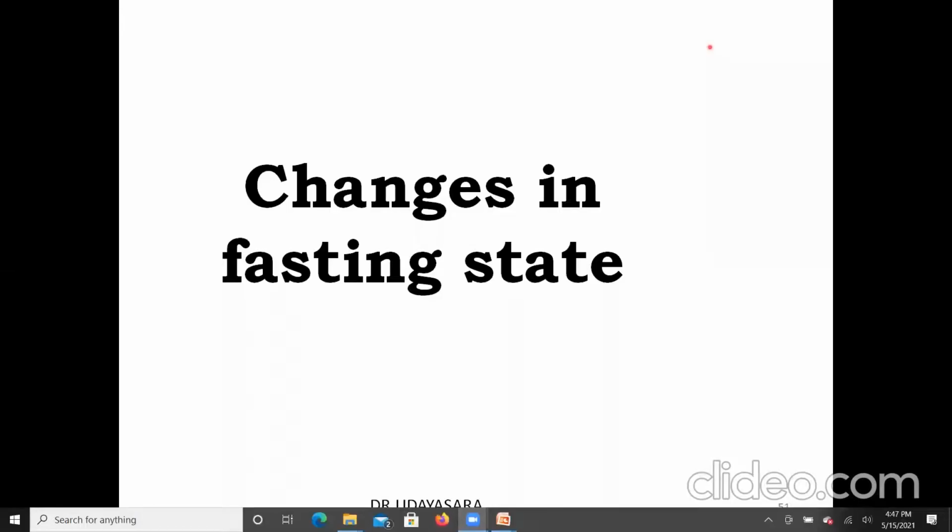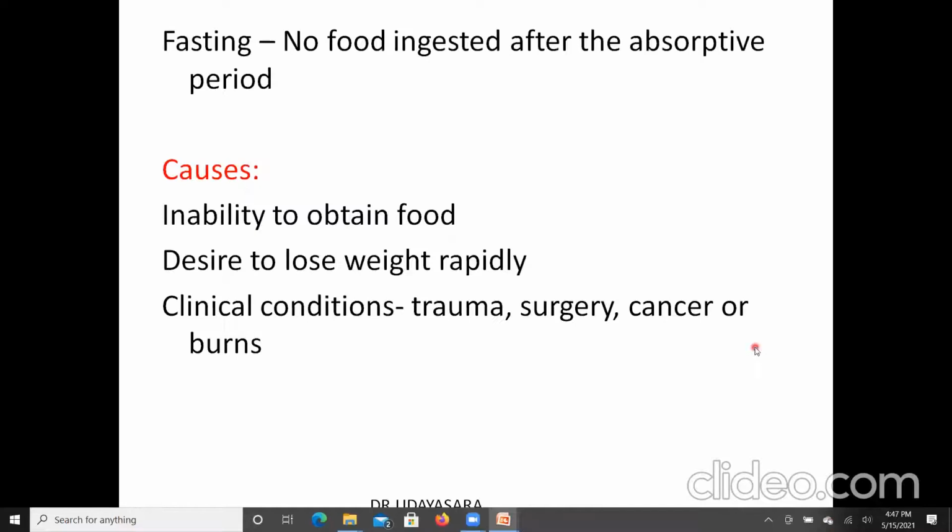Hi all. Last class we have seen the metabolic changes in the fed state. This class is about the changes in the fasting state. So what is a fasting state? The period with no food ingestion after the absorptive period is called a fasting state.